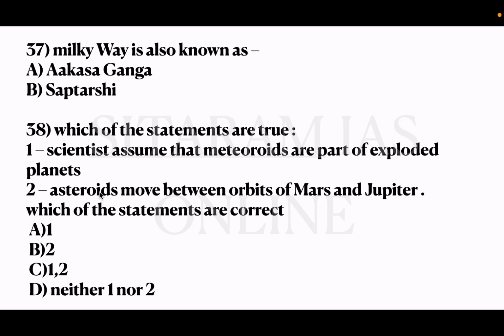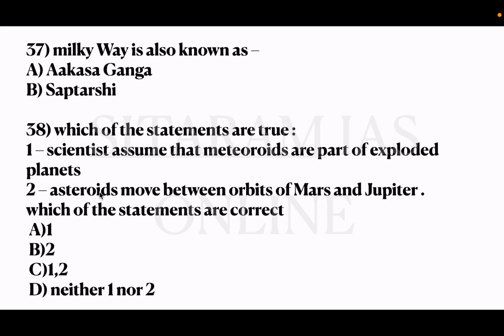First, scientists assume that meteoroids are part of exploded planets. 2. Asteroids move between orbits of Mars and Jupiter. So here the correct answer is option A 1, B 2, option C 1 and 2, option D neither 1 nor 2. Okay, so the correct answer is option C, 1 and 2. Scientists assume that meteoroids are part of exploded planets and asteroids move between the orbits of Mars and Jupiter.